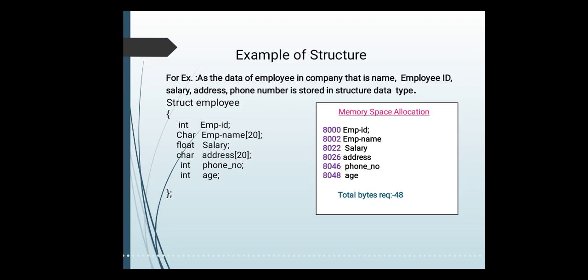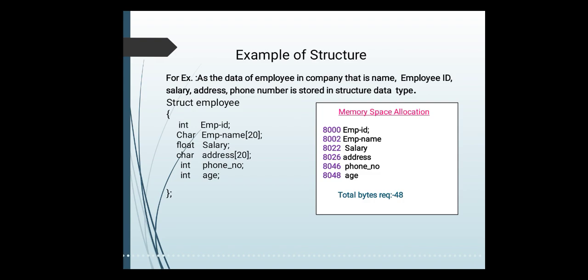So employee name is started at 8002, so it ends at 8021. Okay, so the next member is stored from the 8022 location, which is salary. Now salary is of 4 bytes, so how many bytes do you require? 22, 23, 24, 25, right? So 4 bytes are given for the salary, where your salary gets stored. And the next is the address, which is started from the location 8026. Again it requires 20 bytes, because address is of 20 characters. You can take the address of any employee up to 20 characters.